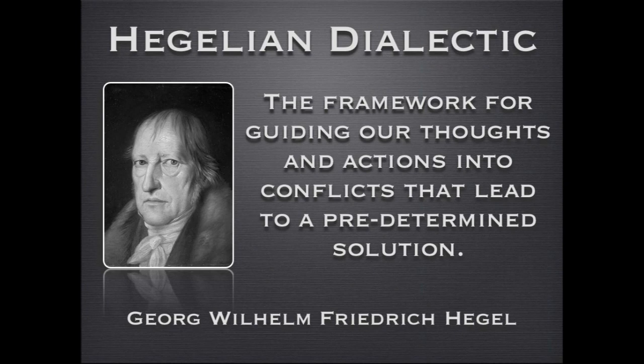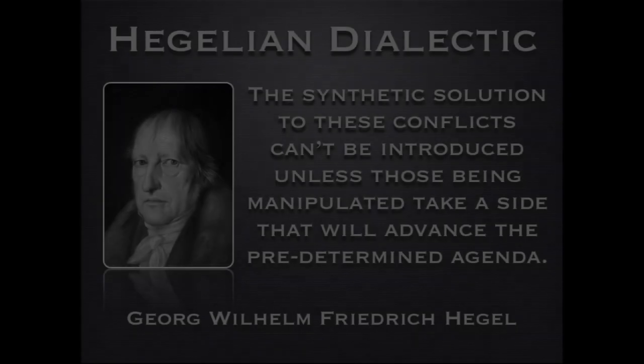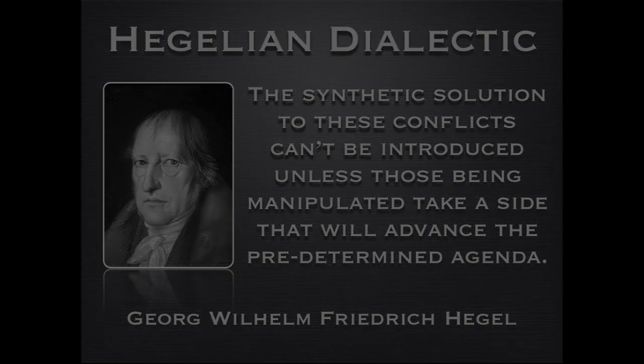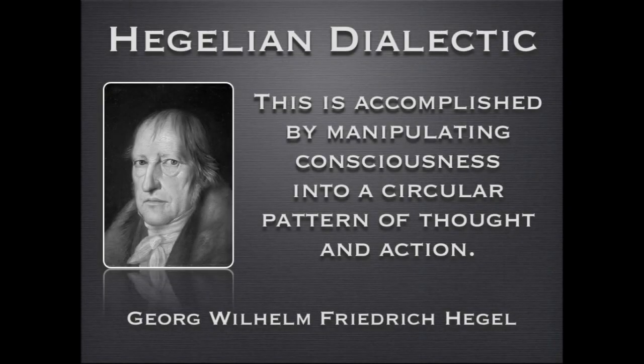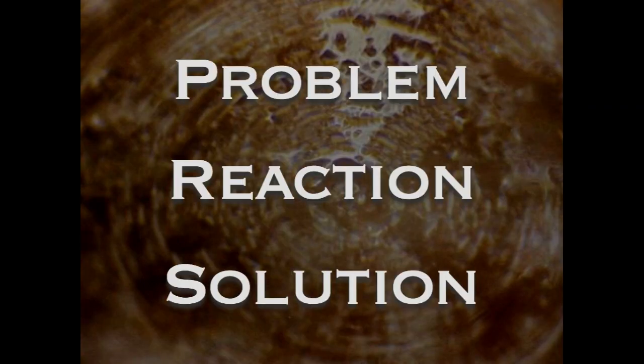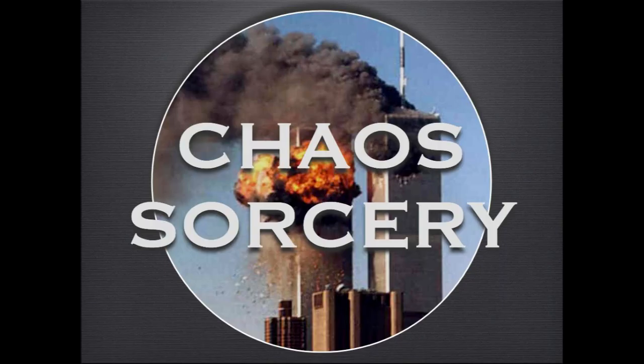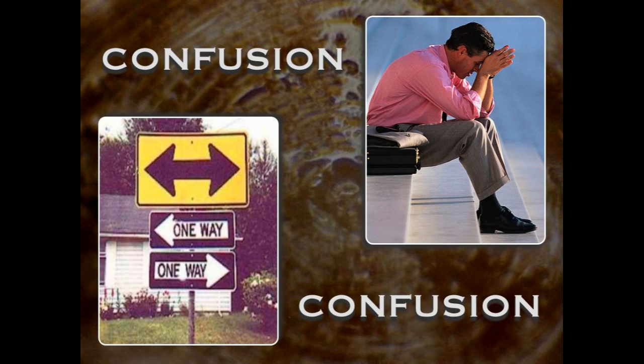The Hegelian dialectic. The Hegelian dialectic is thesis, antithesis, synthesis, in other words, problem, reaction, solution, or chaos, confusion, opportunity. A chaotic situation creating confusion is an example of chaos sorcery. The people turn to the elitists for protection and help, safety and security, to help solve the problem. Then, the government offers the solution they planned long before the crisis occurred, a solution that would have otherwise been unpopular. Manipulating consciousness into circular patterns of thoughts and actions guides our thoughts and actions into conflicts that lead to a predetermined solution.